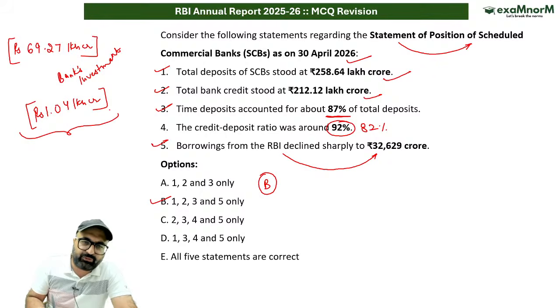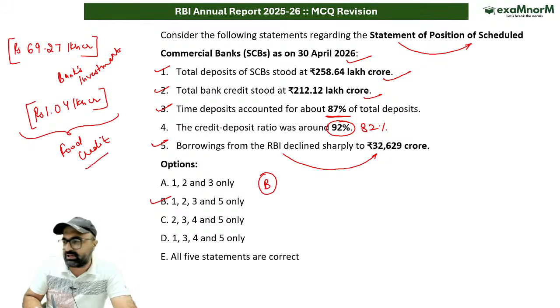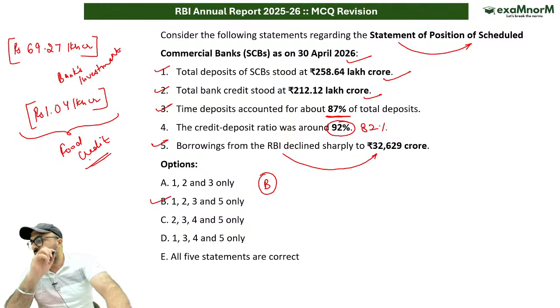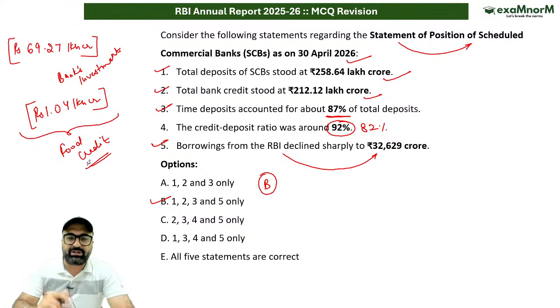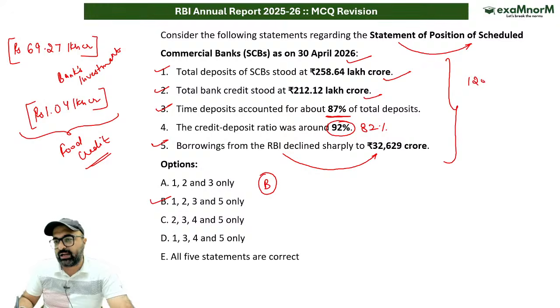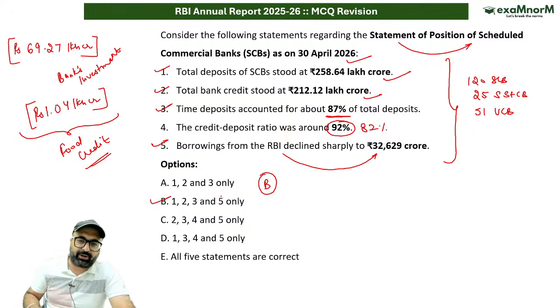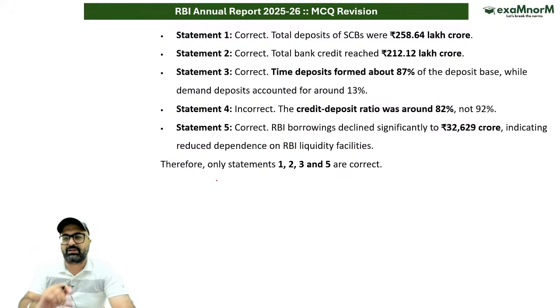So it is basically the food credit which has been given by the scheduled commercial banks in the recent times. This particular report or this particular data is for 120 scheduled commercial banks. It includes 25 scheduled state cooperative banks, as well as it includes 51 urban cooperative banks, obviously scheduled urban cooperative banks. So answer to this particular question is B statement.